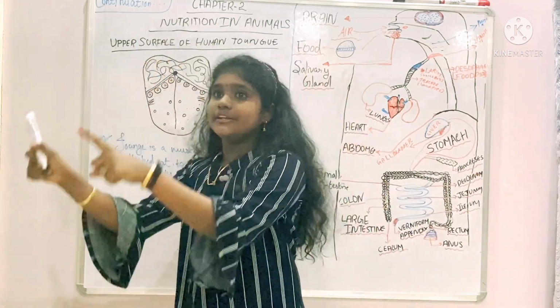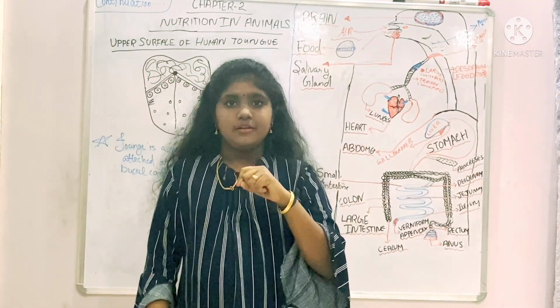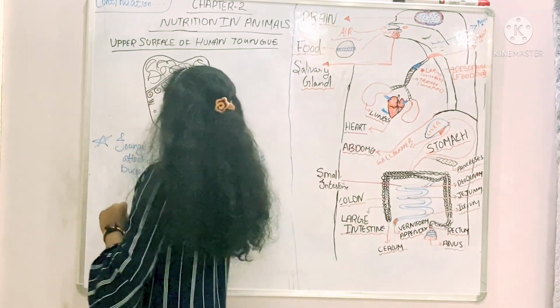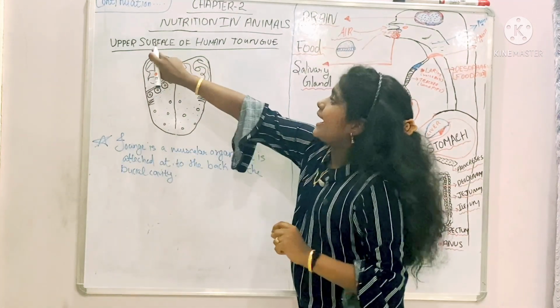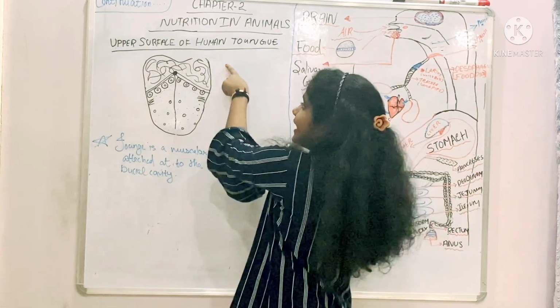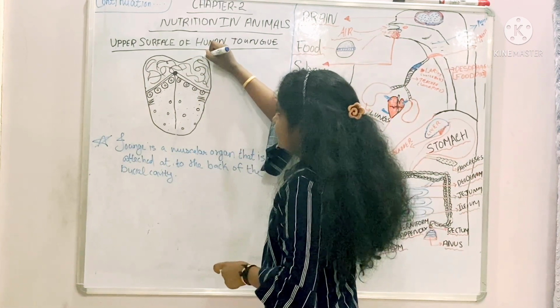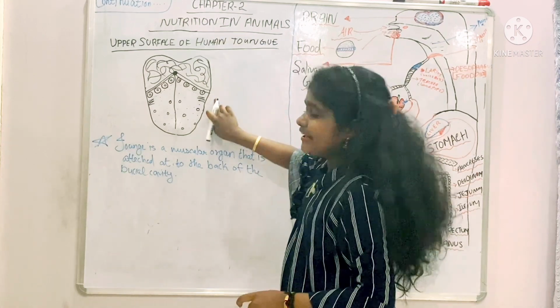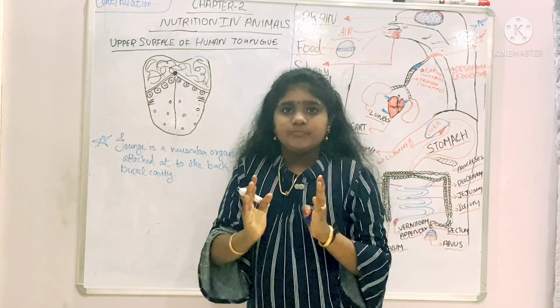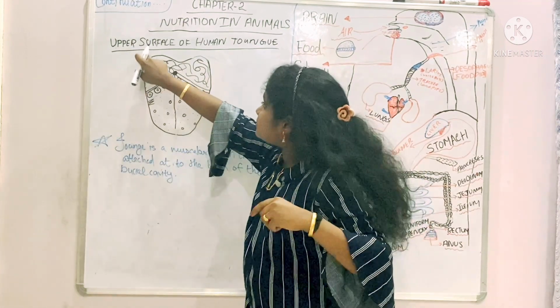The tongue can rotate in all directions. Yes, all directions, because it is only attached here. In the upper part, it is not attached here and here. It does not attach to the side parts, it is only attached to this part.